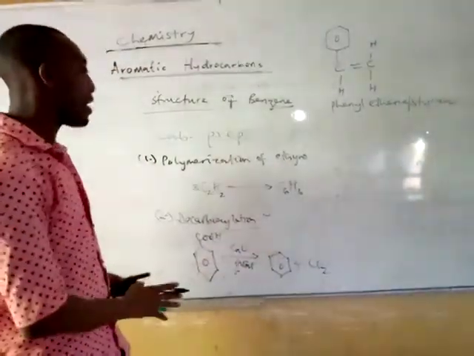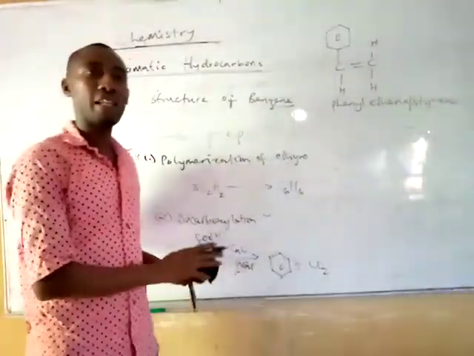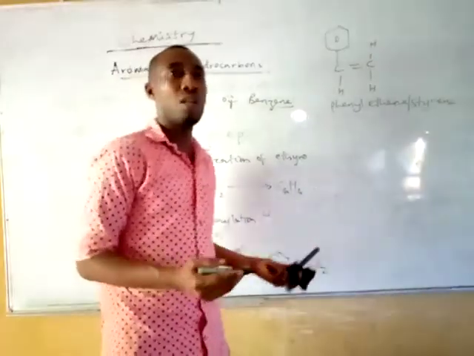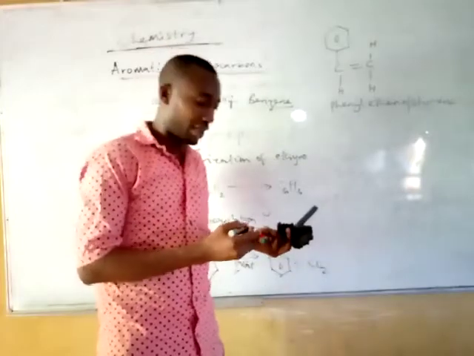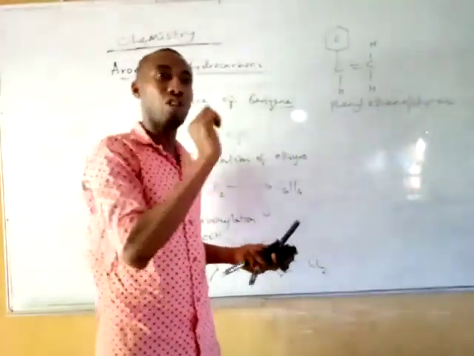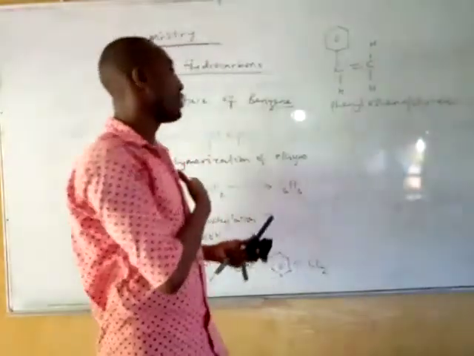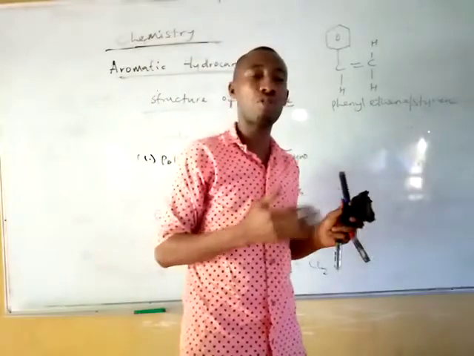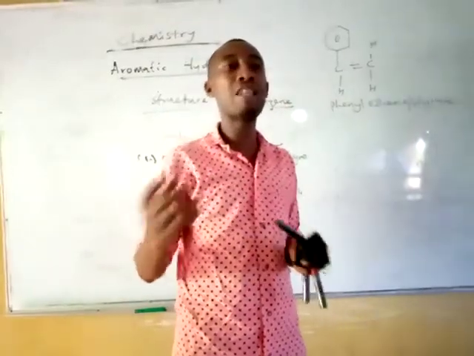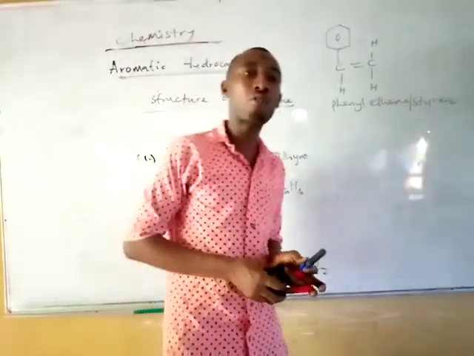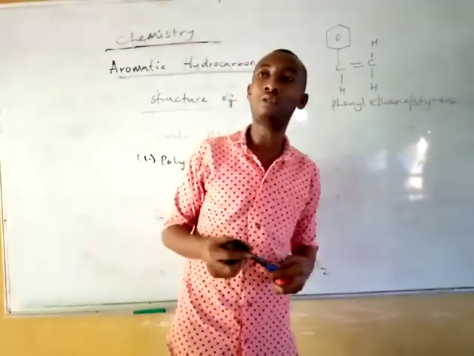So these are the ways by which you can produce your benzene in the what? In the lab. Also, it can be produced through cracking of petroleum fractions. That's another means by which you can produce it in the industry. That is for industrial preparation. But the ones I've discussed are laboratory preparation. Now let's talk about some of the physical properties of your benzene.